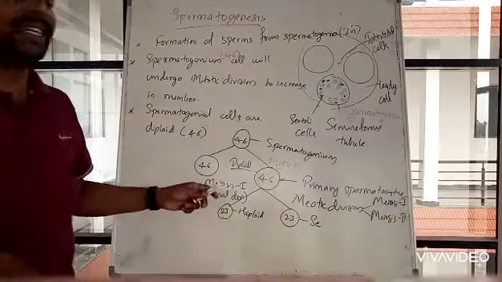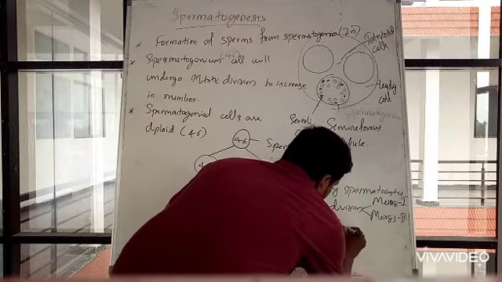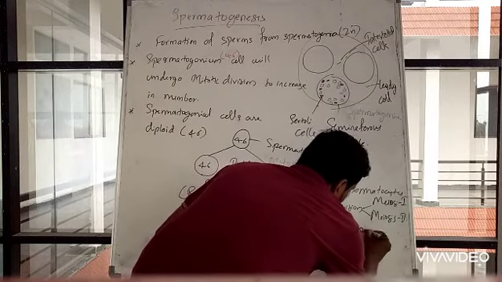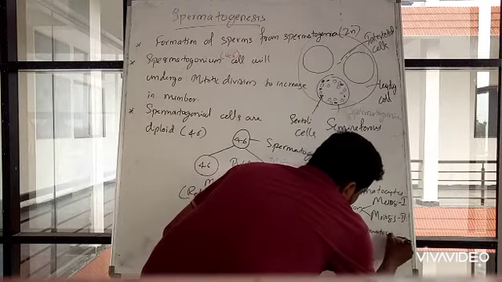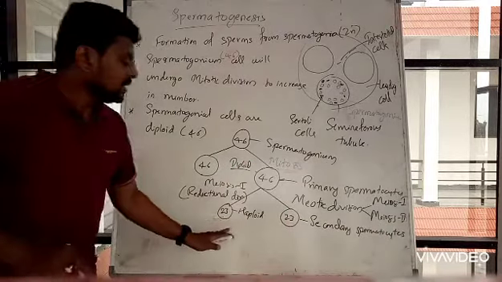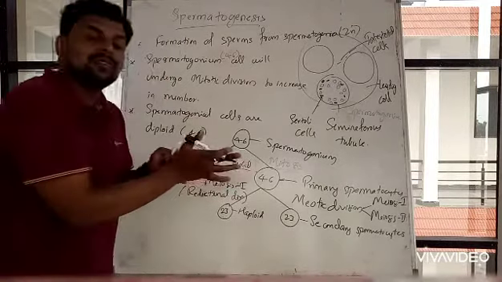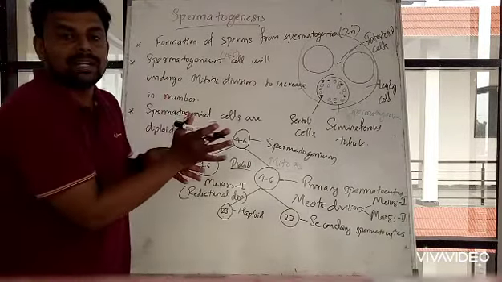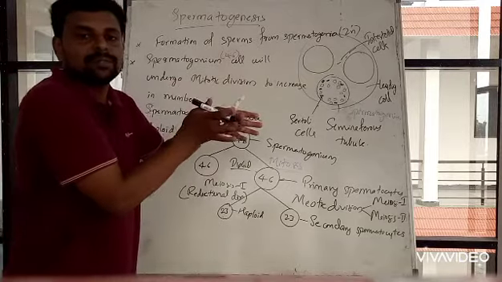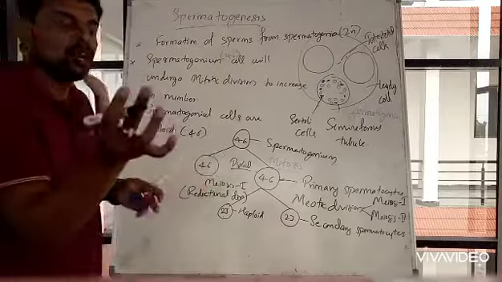Primary spermatocytes lead to the formation of secondary spermatocytes. Only half of meiosis has taken place, because only meiosis first is complete.